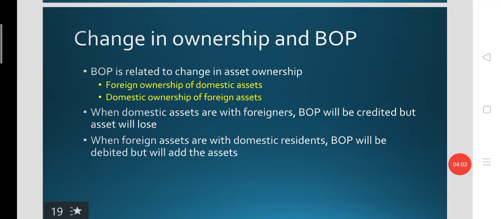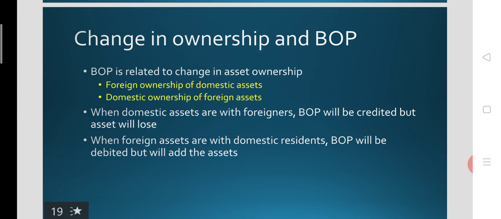The credit and debit items of the BOPs are in fact related to change in asset ownership. The foreign ownership of domestic assets and domestic ownership of foreign assets. When domestic assets are with the foreigners, then BOPs will be credited, but the nation will lose assets.